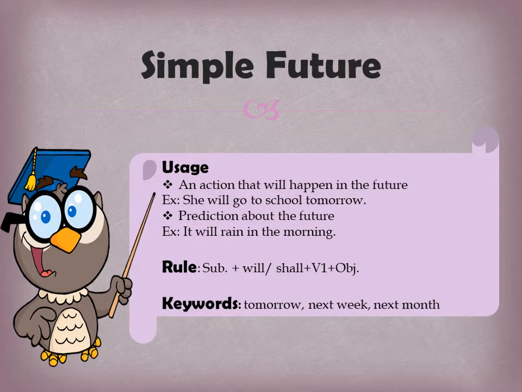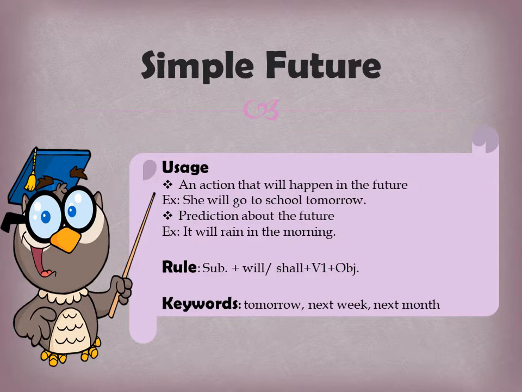So the negative of this particular rule is subject plus will or shall plus not plus V1 plus object, and the interrogative form is that the helping verb comes before the subject. So the auxiliary verb here is will or shall. So will or shall plus subject plus first form of the verb plus object.